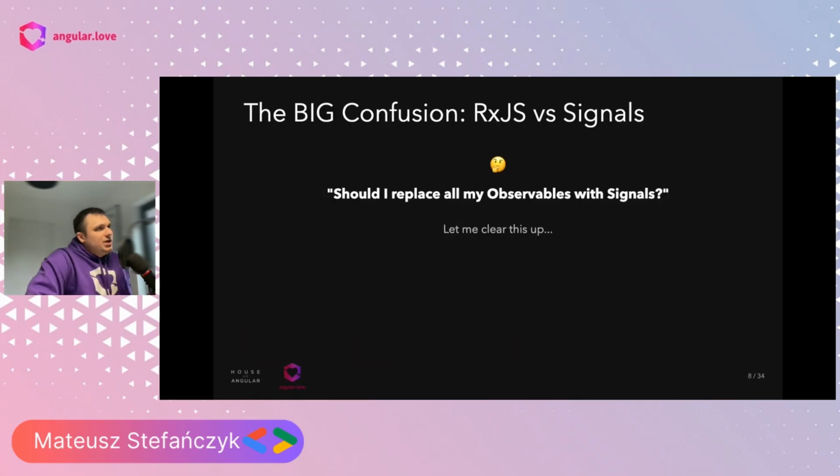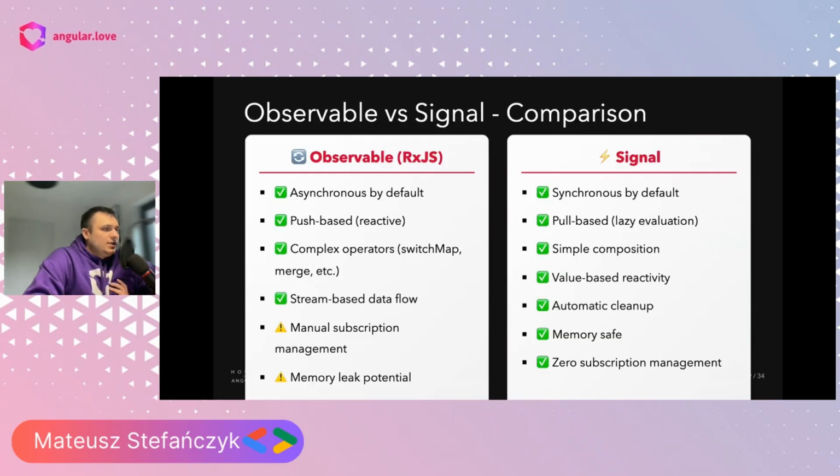So there is a big confusion because a lot of our applications already have had this RxJS for years, and I believe in upcoming years there will be places where we also will have RxJS because it will be profitable for us. And the question is, should I replace all my observables with signals, or where do the signals fit better than RxJS, and so on? So let's take a look at this one.